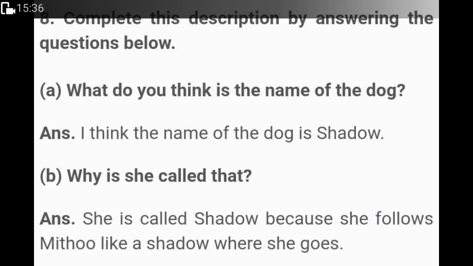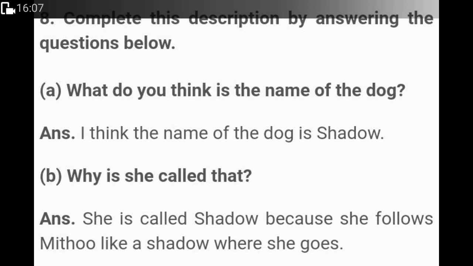Now, on the same page, page number 46 in your textbook, we are given: complete this description by answering the questions below. What do you think is the name of the dog? Why is she called that? What color is she? Do you think she is friendly? What does she like to eat? Now, from the picture, we can think about what the dog is like.